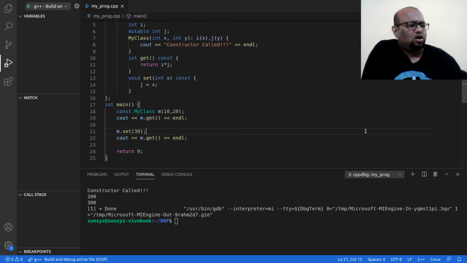We saw final with methods in a class. Alright, so a virtual method that is declared as final in a class cannot be overridden by a derived class. Then we saw what is a final class. A final class cannot be inherited. No one can derive from a final class.